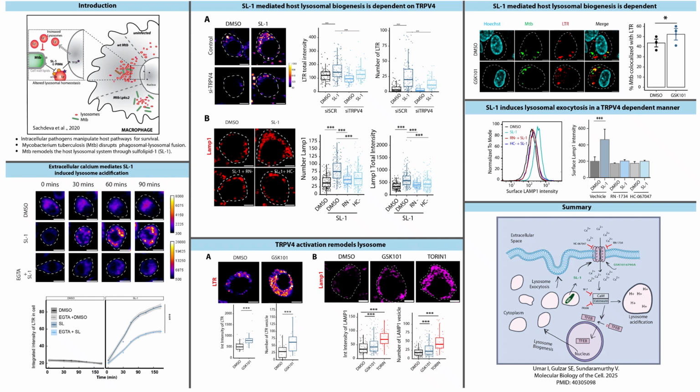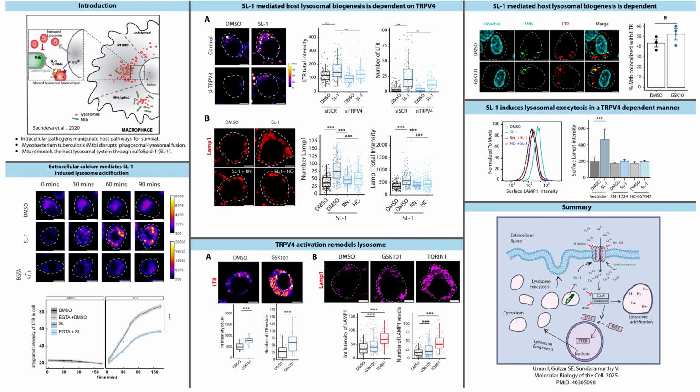Both pharmacological inhibition and genetic depletion of TRPV4 markedly reduce the SL1-induced increase in lysosomes, demonstrating that TRPV4 is required for this process. Importantly, activation of TRPV4 alone was sufficient to increase lysosome biogenesis and lysosome activity, indicating that TRPV4 is not only necessary but also sufficient to drive lysosome remodeling.